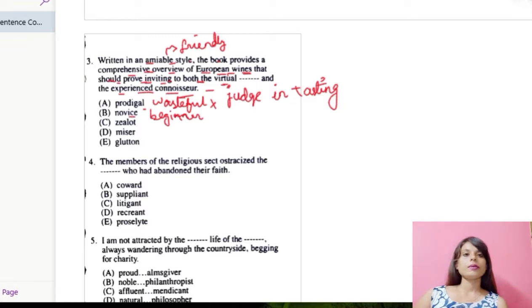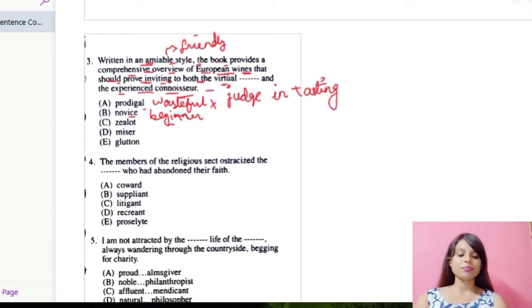Okay, so if I put novice, written in an amiable style, the book provides a comprehensive overview of European wines that should prove inviting to both the virtual novice, that is the virtual beginner who is actually studying or knowing about the European wines.